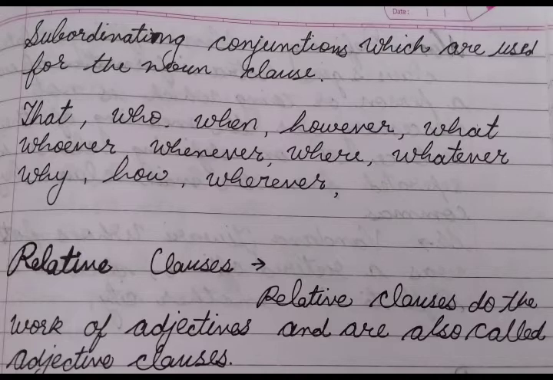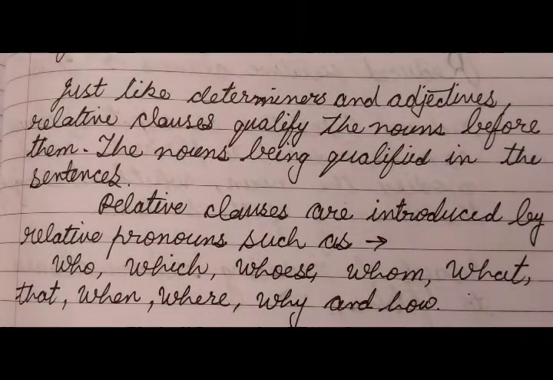Okay, now we come to relative clauses. Relative clauses do the work of adjectives and are also called adjective clauses. Just like determiners and adjectives, relative clauses qualify the nouns before them, the nouns being qualified in the sentences. Relative clauses are introduced by relative pronouns such as who, which, whose, whom, what, that, when, where, why, and how. Okay, these are the relative clauses.